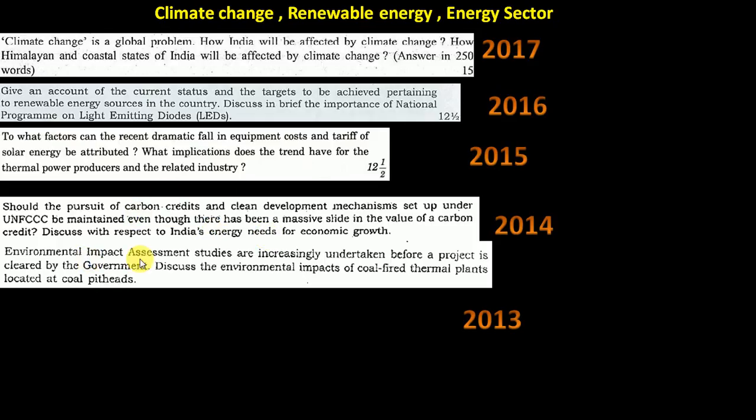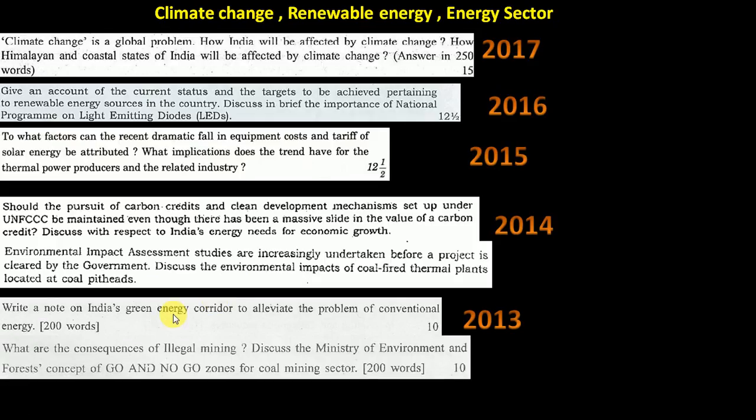Then environmental impact assessment. Till now, if you see, a pure environment question has not come. A river related question was there, and here environmental impact assessment is there. So discuss this thing again, coal fired thermal plants. 2013, India's green energy corridor. And this is illegal mining, and I think coal will be there, forest and coal mining sector. So these are all there because it was in the news, this go and no go zone and all, at that time it was there.